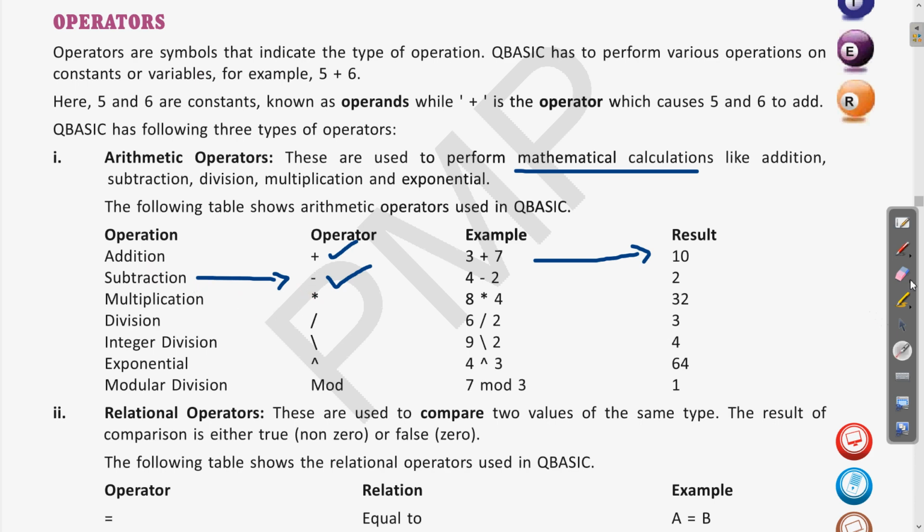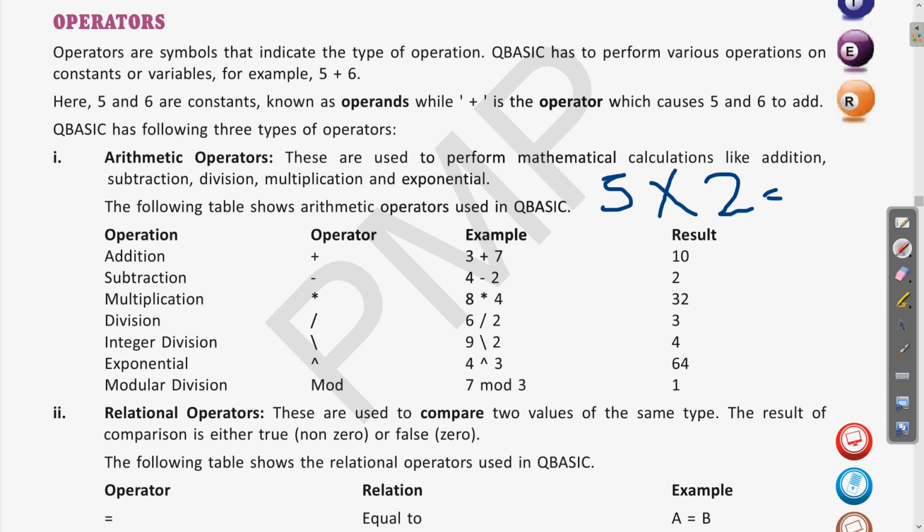Then the next one is multiplication. In maths we use the cross symbol, for example, 5 into 2 is equal to 10. But in the computer we don't have this cross symbol, so in the place of cross we use a star symbol.